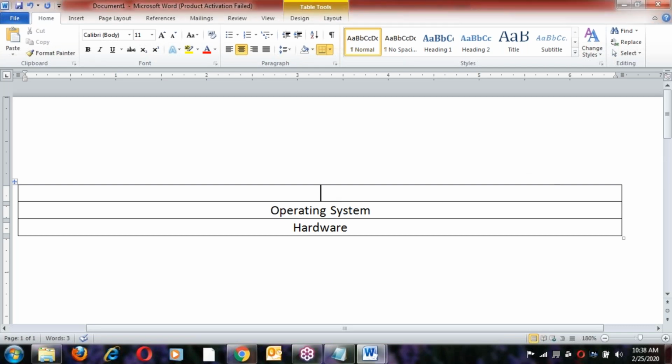These are all application software on top of the OS: C language, C++, Java, Python, Hadoop, maybe Oracle database, including MS Office.